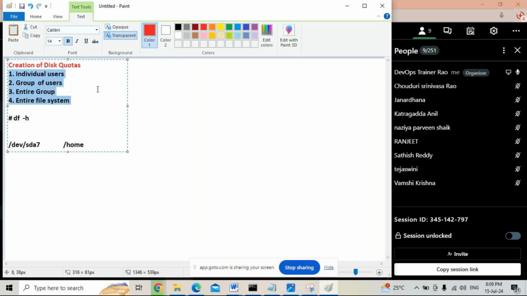Before we start creating quotas, first we have to create the file system and mount it on /home. We discussed already how to create the file system and how to mount it on /home. So here /dev/sda7 we mounted on /home. So create a file system and mount it on /home.